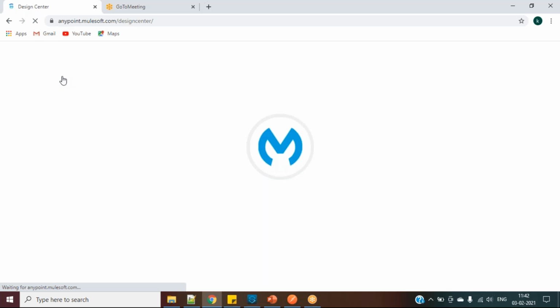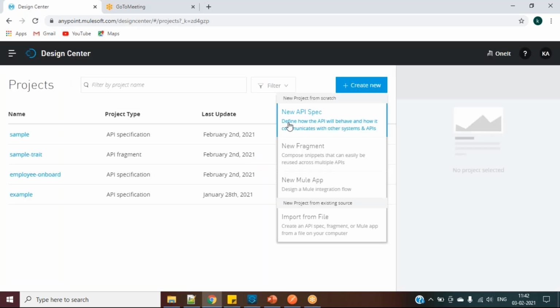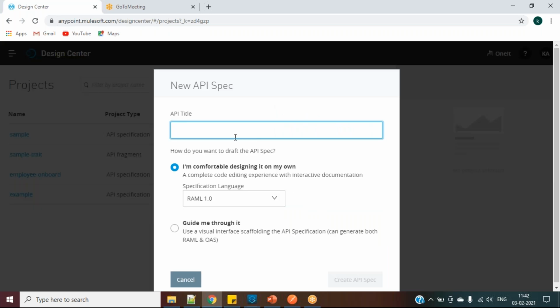Let's go to Design Center. Here we will create a new specification. As normal, we will be creating a YAML, and I will name it Employee HR API. This is the YAML type, and we are creating the specification.